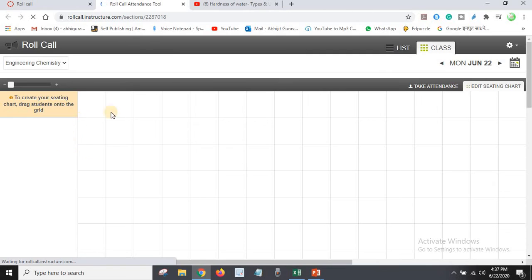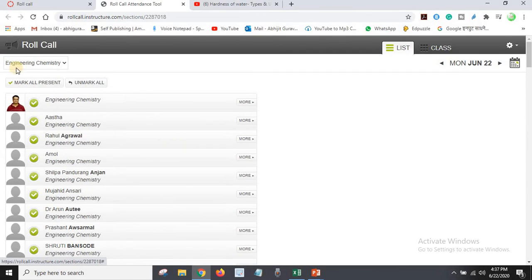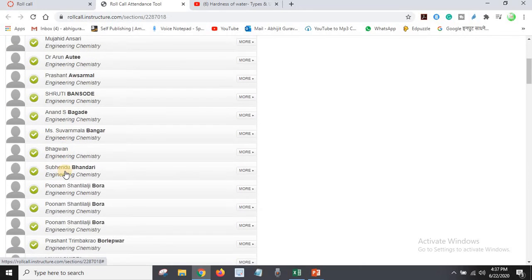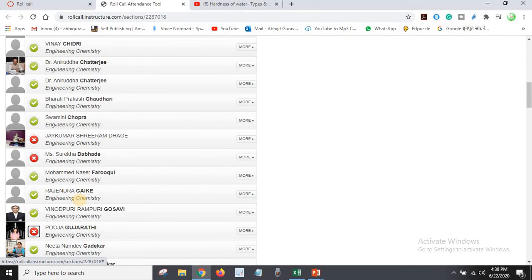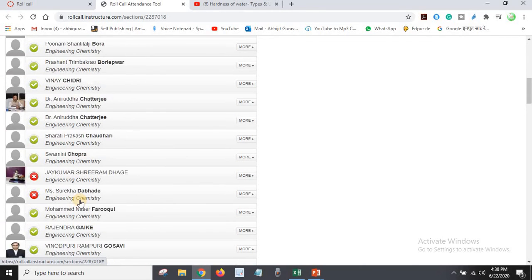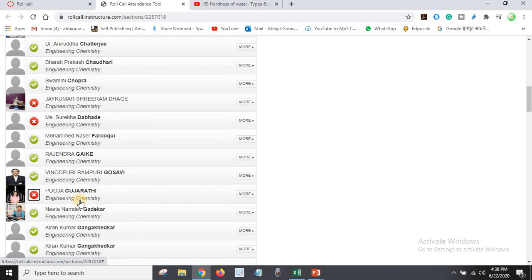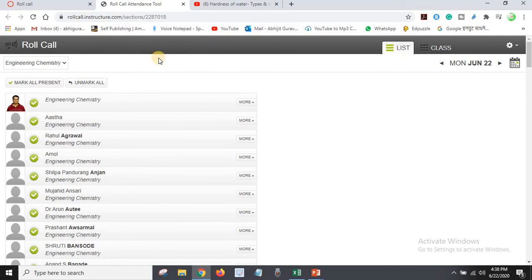When different students are added to your course, their list appears here. So there is a list of students, and suppose I want to mark attendance, there are two options, such as mark all as present. So all can be marked as present, and accordingly you can mark their attendance as absent. In this way you can manage all these things. If you want to download, you can download this.